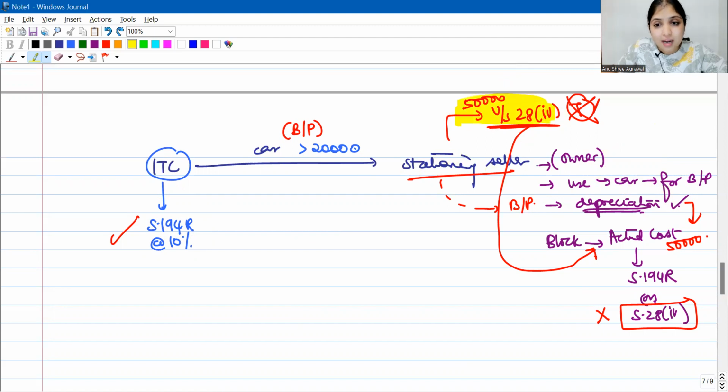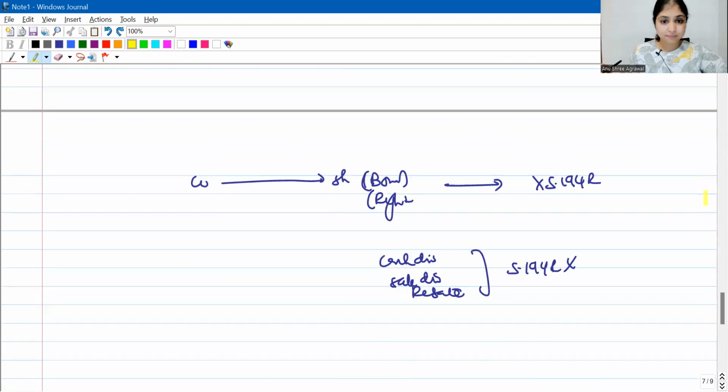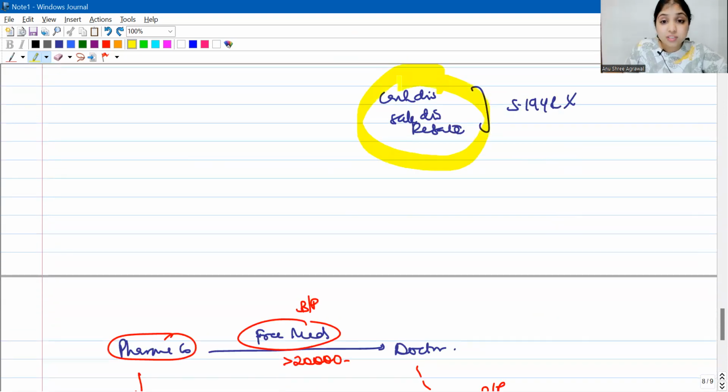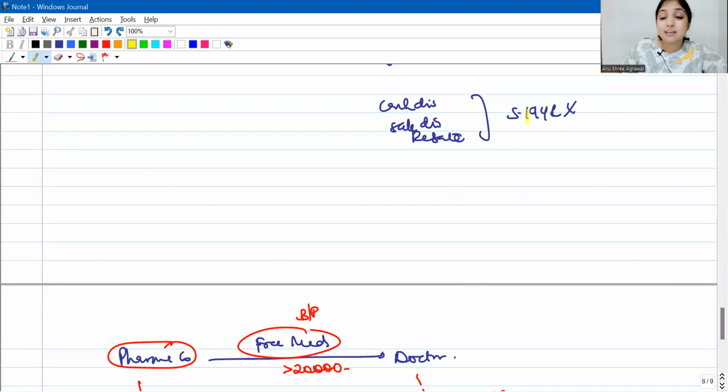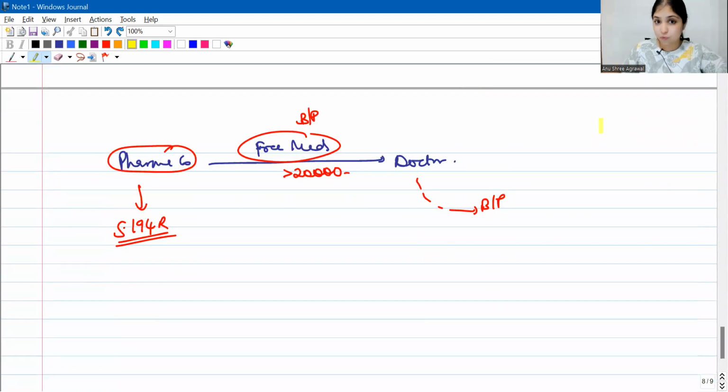Whatever is taxed under 28 subsection 4, the same amount will also enter the block as actual cost, and on this amount you will get depreciation, which indicates if nothing is taxed under 28(4), nothing will enter the block and no depreciation. Then we learned if a company is going to give bonus shares and rights shares, it will never come under 194R. Cash discounts, sale discounts, rebates, quantity discounts also will not come under 194R.